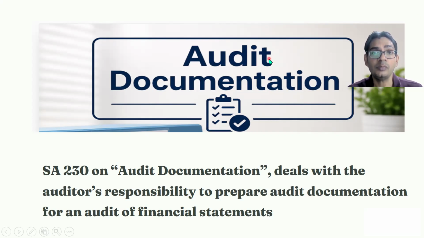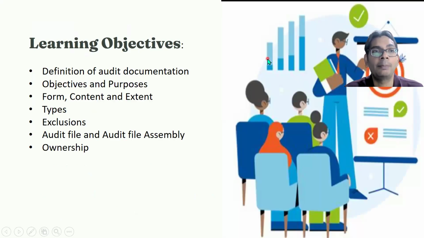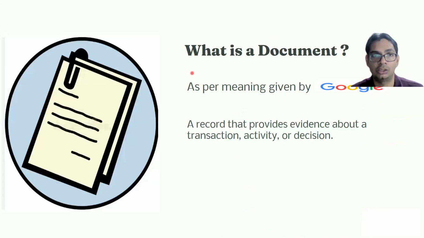Our discussion for today primarily revolves around the definition of audit documentation, the objectives, the purpose, the forms, the contents, the types and exclusions, and ownership. We will try to touch base all these important concepts during our discussions. Now let us move to the first concept, that is, what is the definition of audit documentation? For the purpose of understanding the definition, I have tried to break audit documentation into two parts. First is the audit, and another is the document.